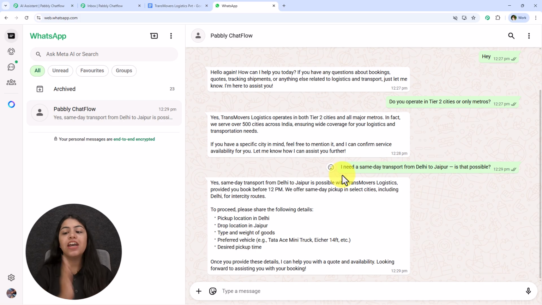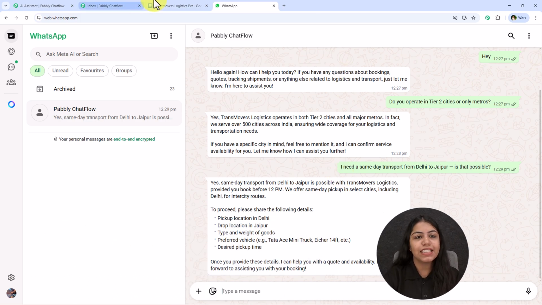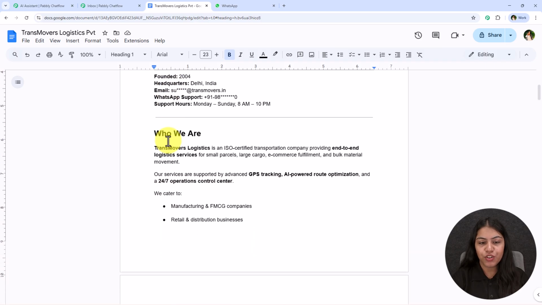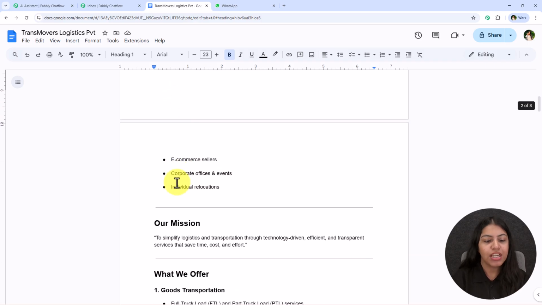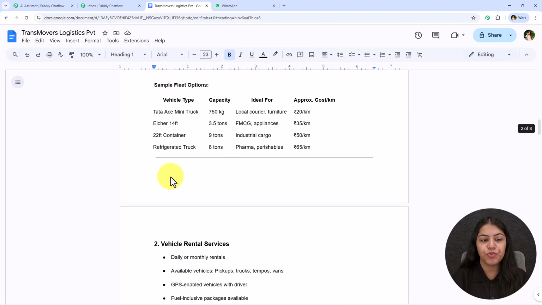So you must be wondering how this AI chatbot knows so much about my business, like where do we operate, or we can do the same day transport or not. So I've created this knowledge base, and I've uploaded this knowledge base while creating this AI chatbot, and it is replying me using this knowledge base only.